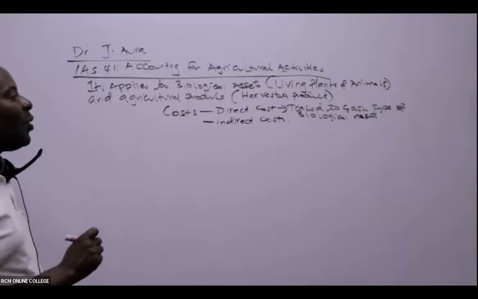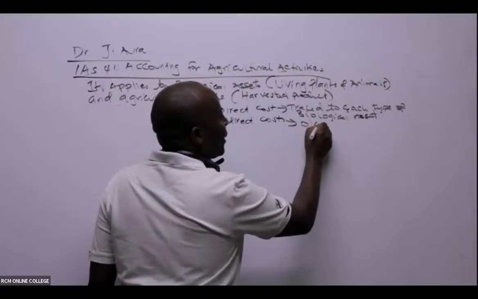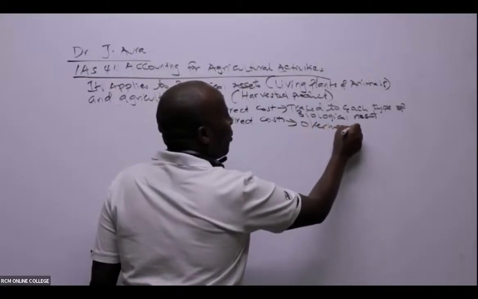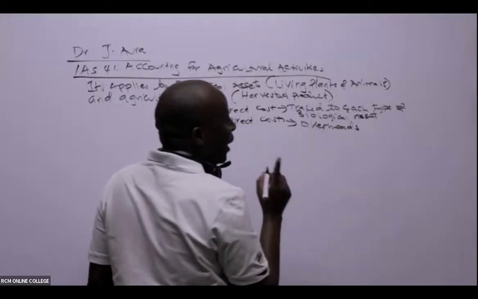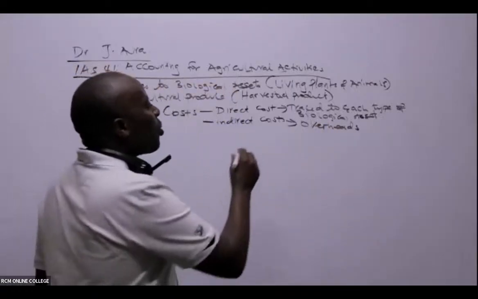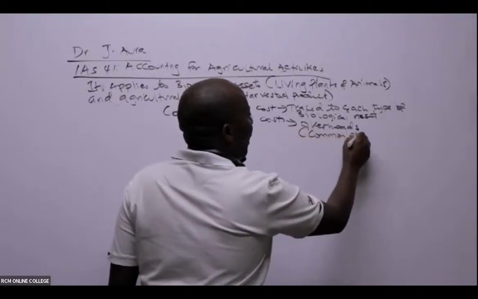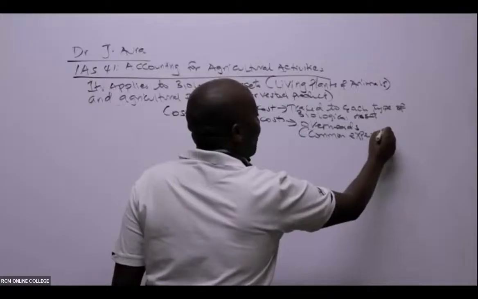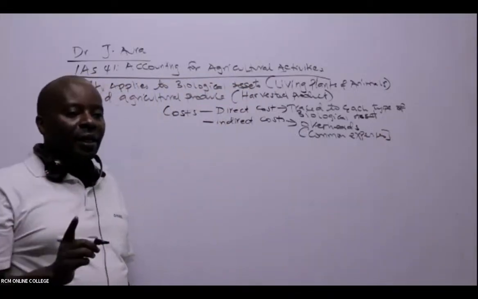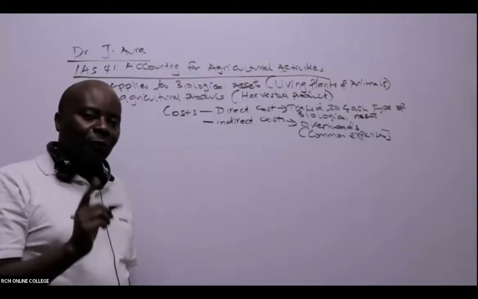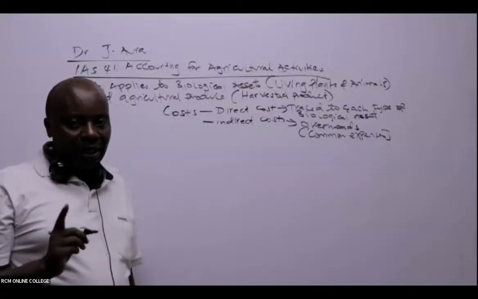If we incur indirect costs, these are also known as overheads. They are those common expenses incurred for the good of many biological assets.